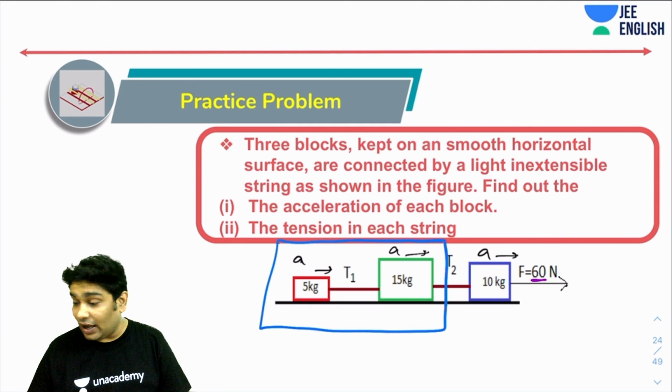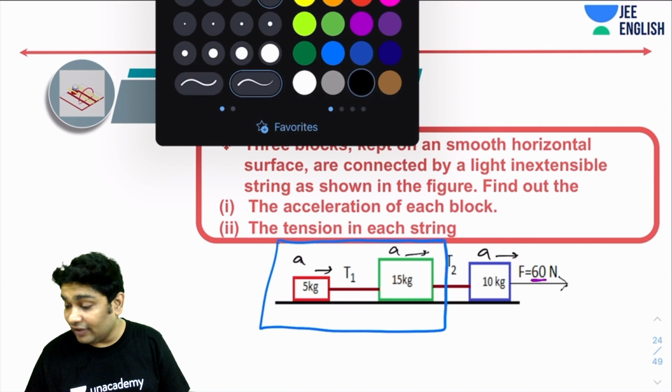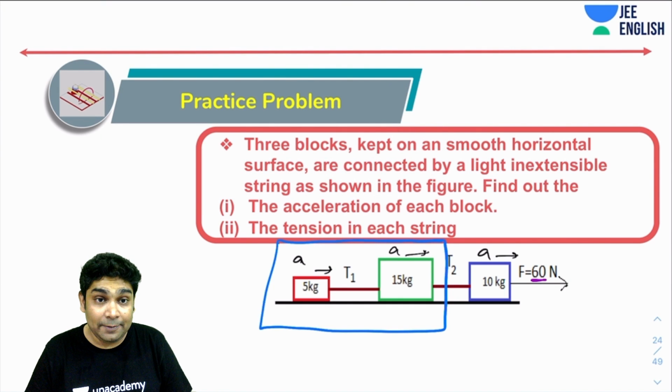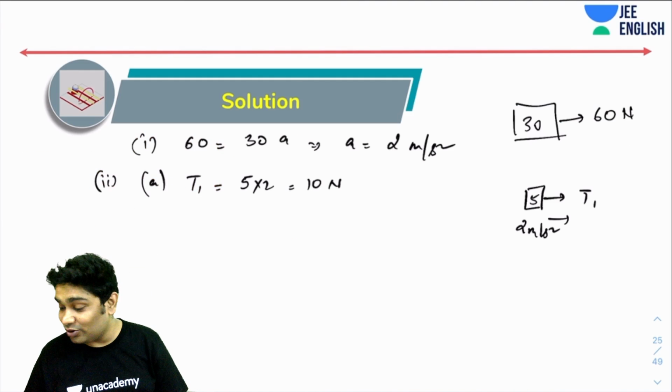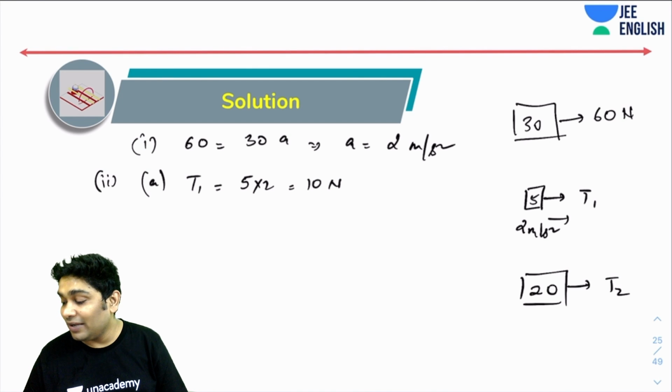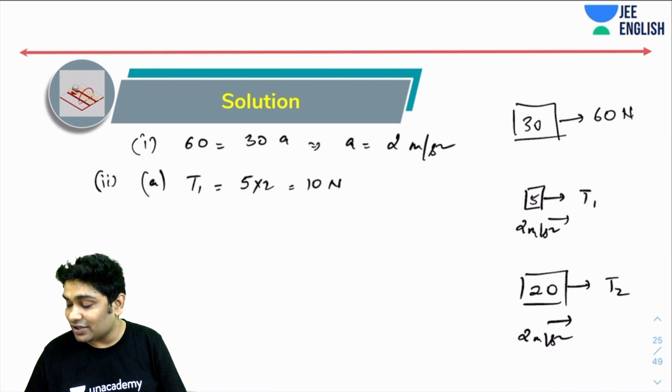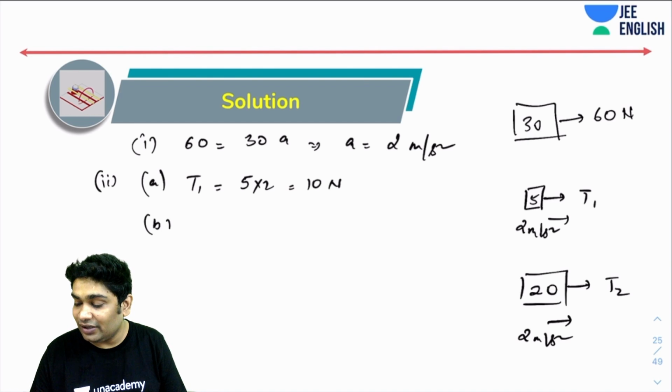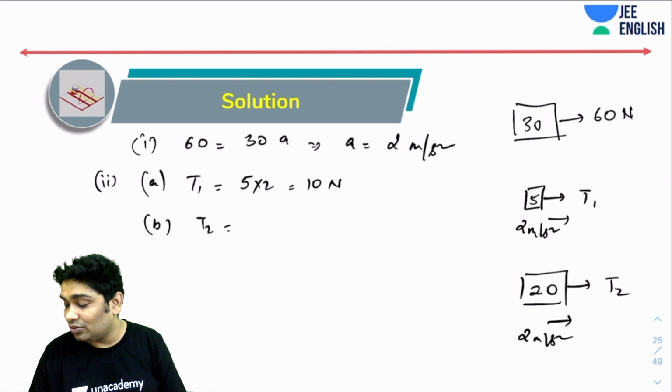So here, I have my system which has a total mass of 20 kg and an acceleration of 2 meter per second square, and the only force acting on it is T2. If I take that as my system, I have 20 kg being acted on by T2 and moving with 2 meter per second square. So that will simply give me T2 equal to 2 into 20, which is 40.